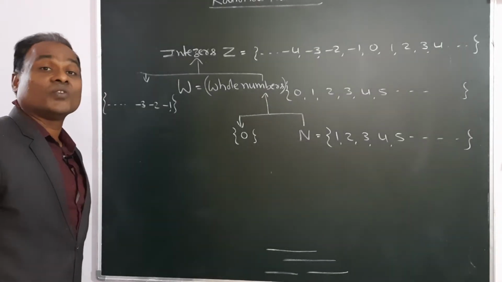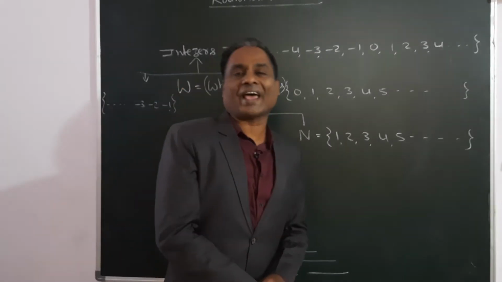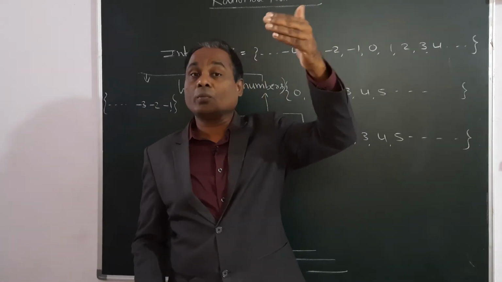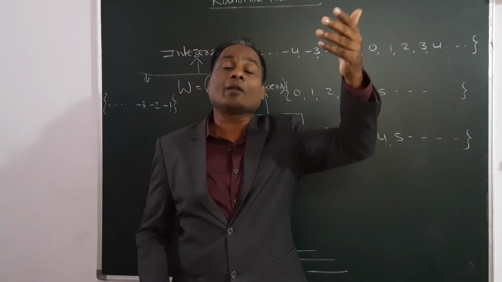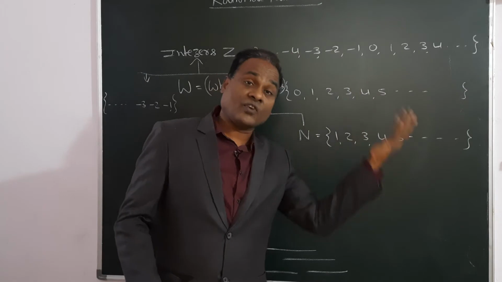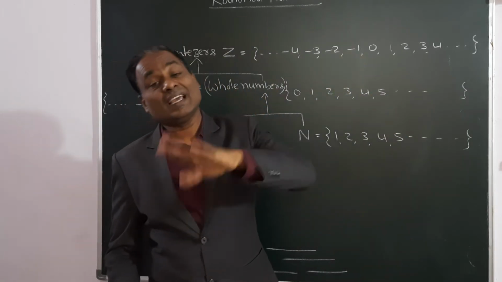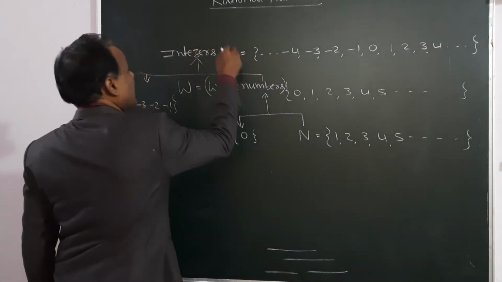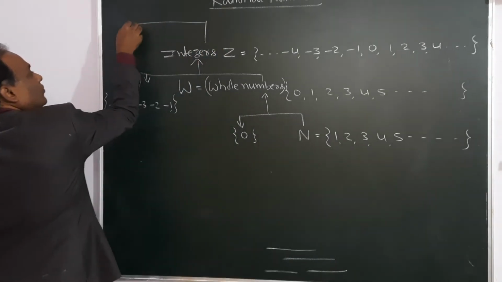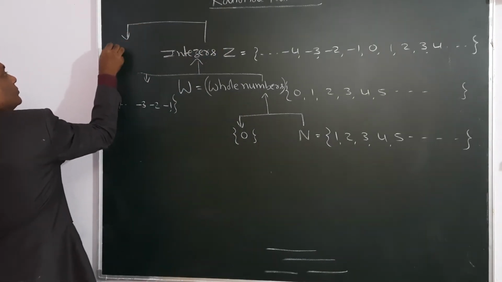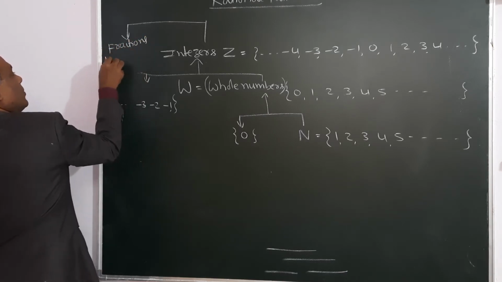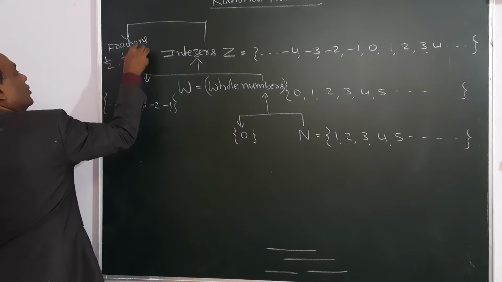After this, fractions are added. You know fractions have a numerator and denominator, like 1 by 2, 3 by 4, 5 by 6, minus 5 by 6, 2 by 3. Like that, fractions are also added, like 1 by 2, 1 by 3, 1 by 4.